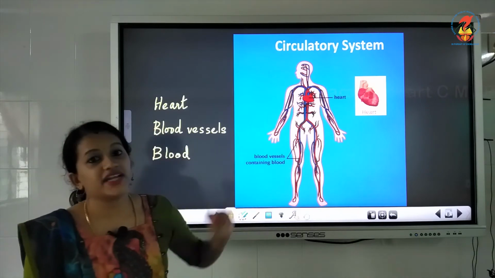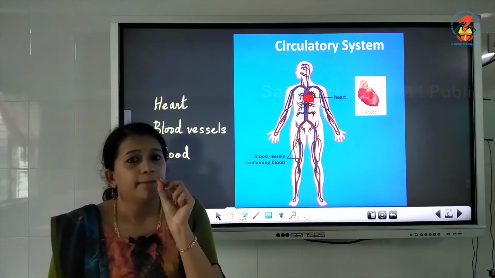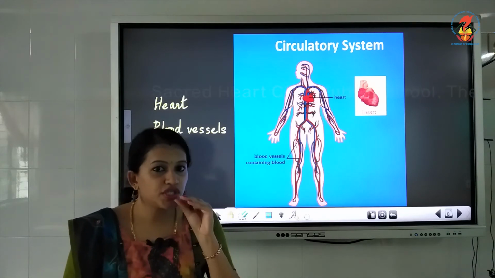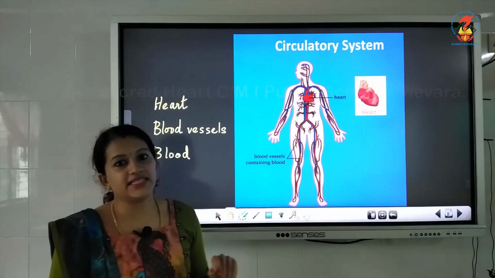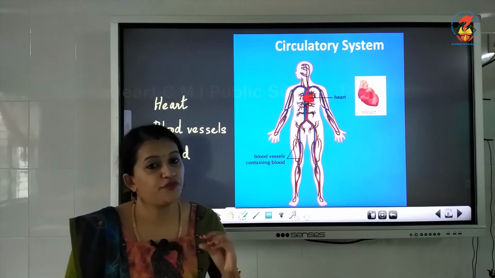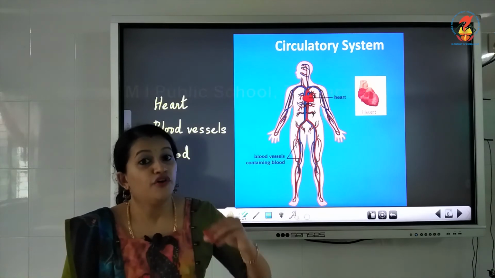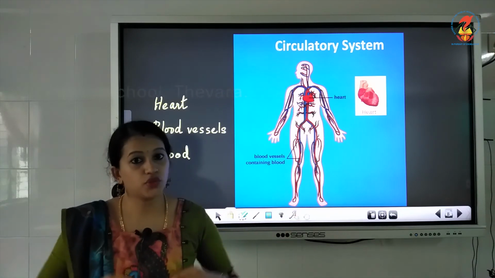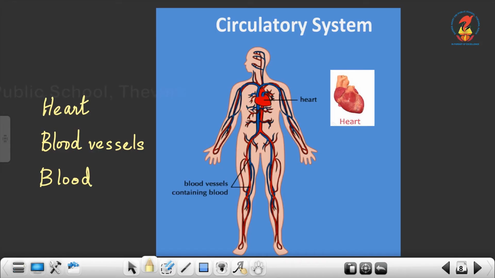And the blood vessels, they are minute tubes, so tiny tubes. Through those tubes, the blood is moving or flowing. And blood flows through all the parts of the body. Blood is flowing to all the parts of a body. See here you can see the blood vessels, all these small tube-like structures.